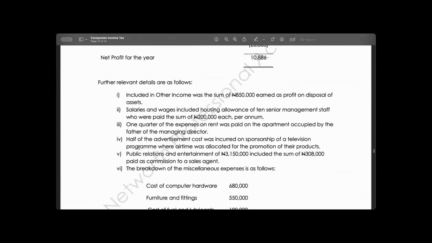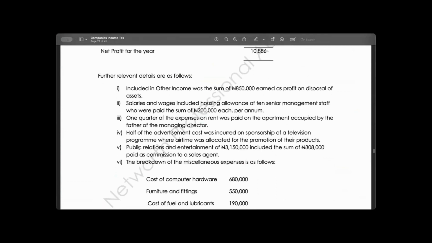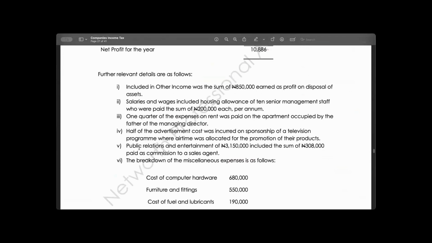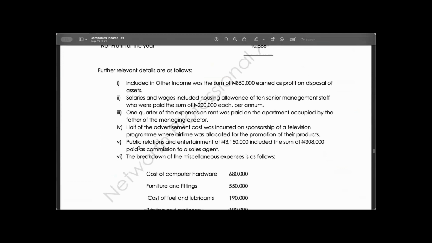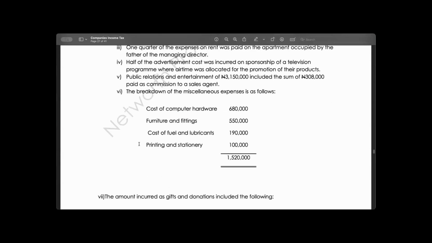The next one, half of the television cost was incurred in sponsorship of television program where time was allocated. Is it allowable or not allowable? It's allowable. Okay. Public relation and entertainment of 308 paid as sales commission. Allowable or not? Allowable, good.